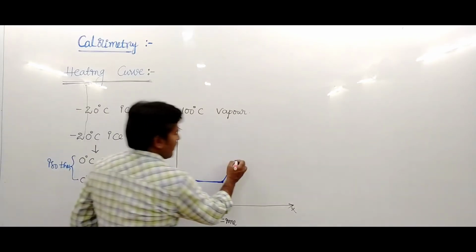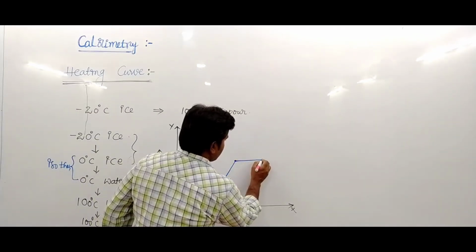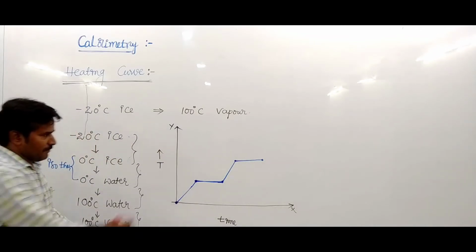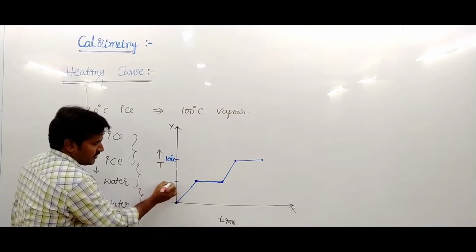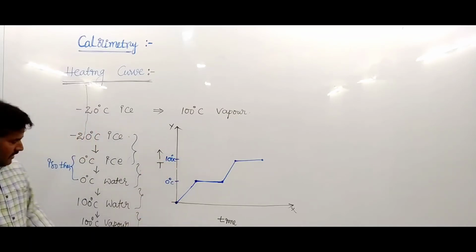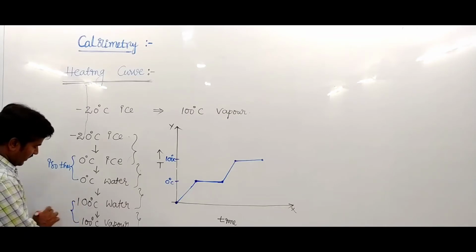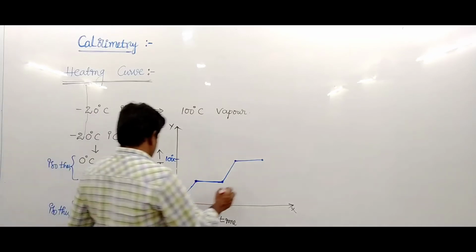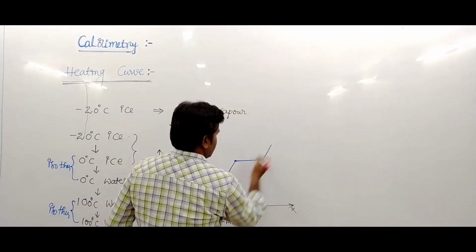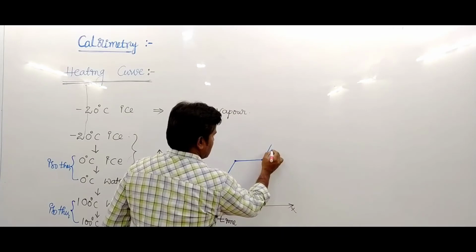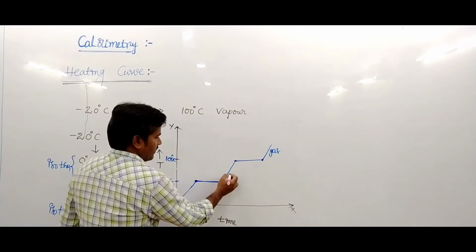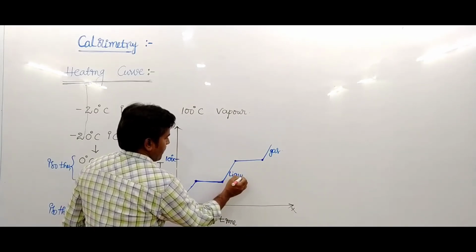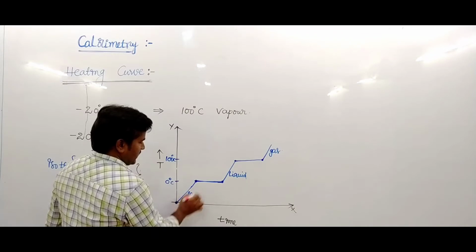After this, 100 degree centigrade of water is converted into 100 degree centigrade of vapor, and the temperature remains constant. This is 100 degree centigrade of water, this is 0 degree centigrade of water. Temperature constant, so that is called an isothermal process. After that, the vapor temperature increases. This is the vapor state or steam or gaseous state, and this is the liquid state, and this is the ice state.